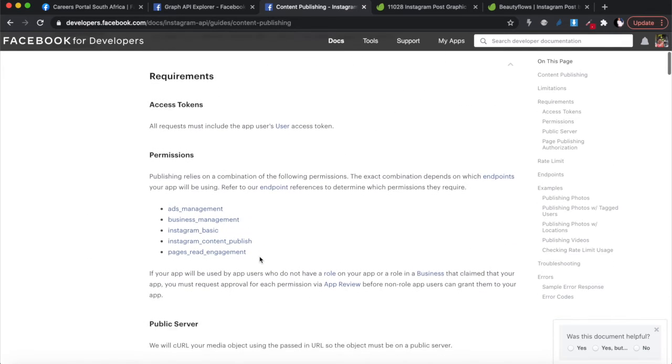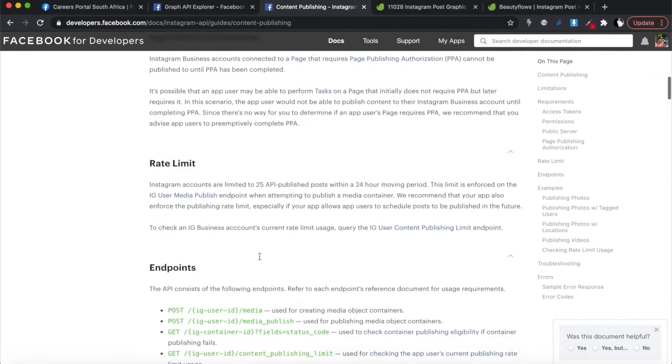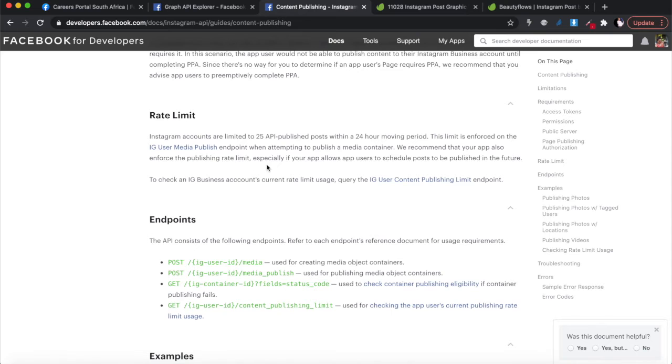All right, so when you get here, there's a lot of things, and read through it. And again, there's a couple of things that I've already mentioned. First of all, you have a limit as to how many posts you can schedule. So you won't be able to just schedule a post to go out on your Instagram every 10 minutes. You're limited to 25 API posts per 24-hour cycle. And this excludes posts which you post manually. So if you go to your Instagram page yourself right now and manually upload a post, it's not included in the 25. But within the API, you can only post 25 posts a day.